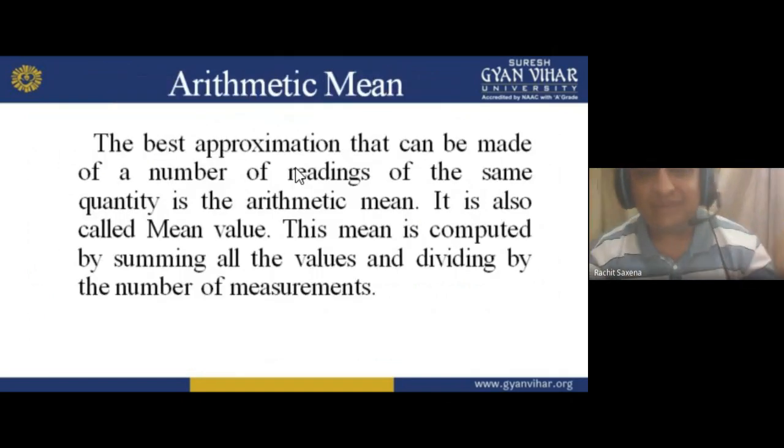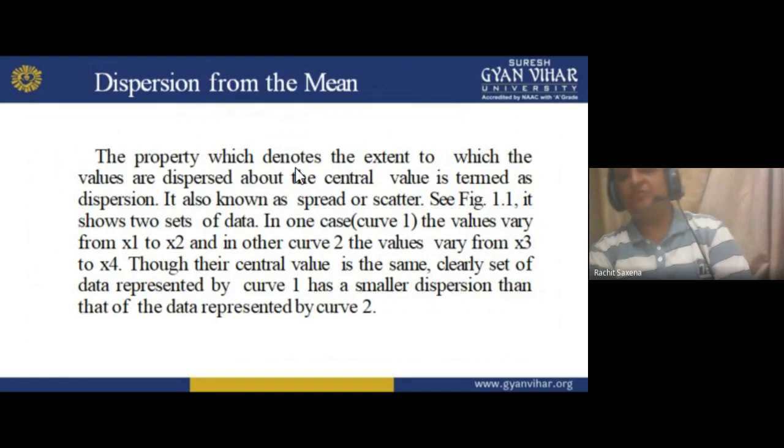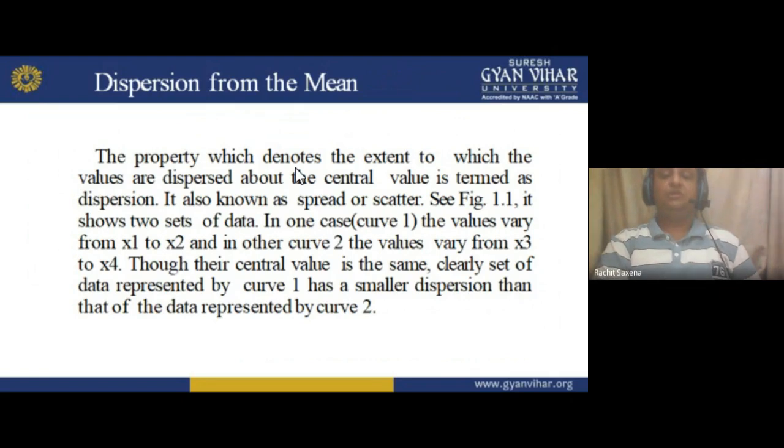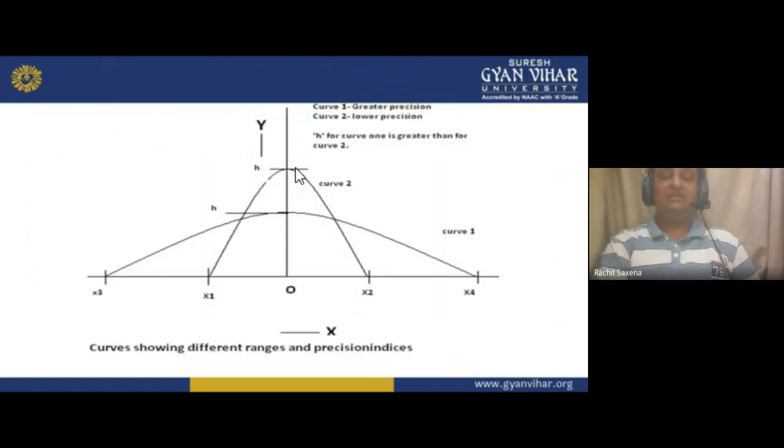Mean, how can we estimate it? Take all the readings, add them, and divide by the number of readings. Dispersion from the mean: we can say we have some dispersion if I am not getting the right mean, so dispersion is there, like this.